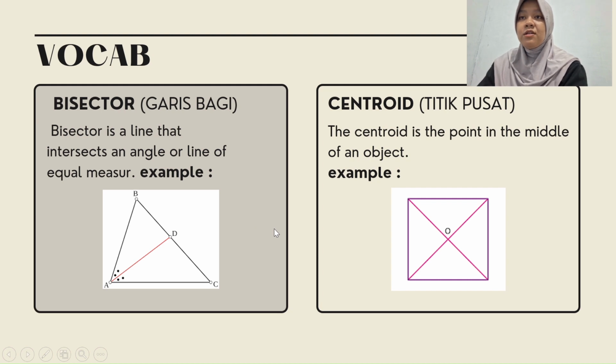Next, we have centroid, or in bahasa Indonesia, titik pusat. The centroid is the point in the middle of an object. Okay, this is the example. We can see the square. O is the centroid because O is at the middle of the square.